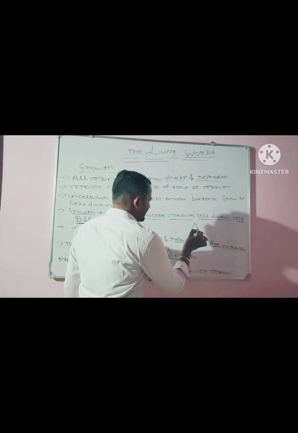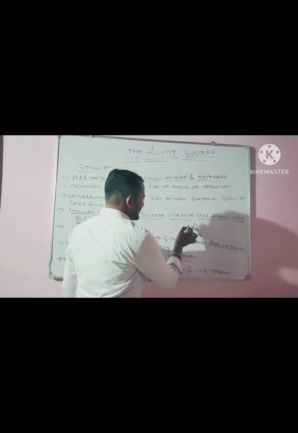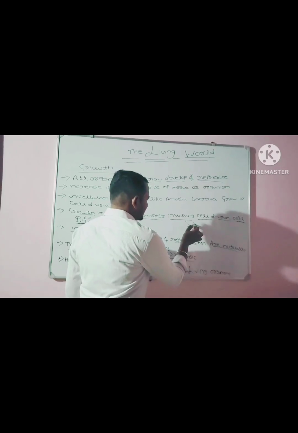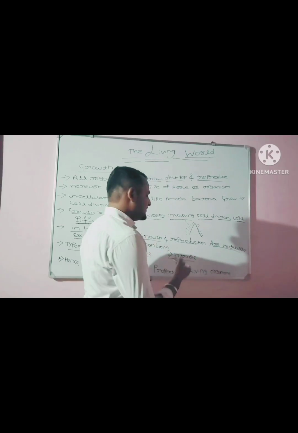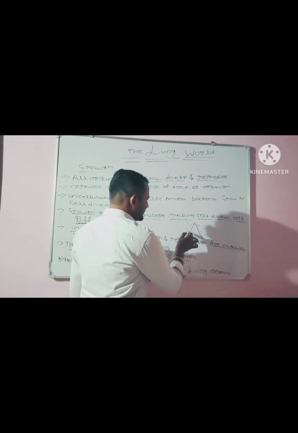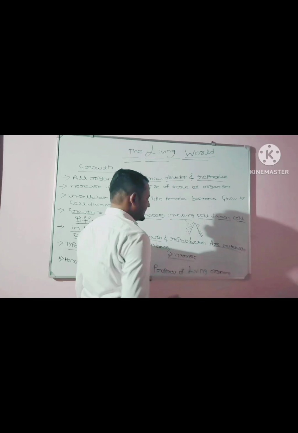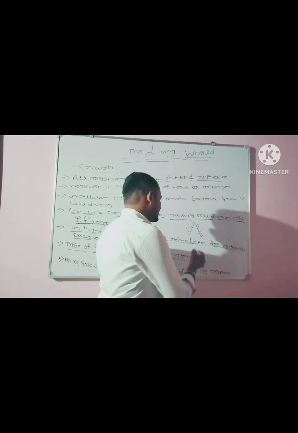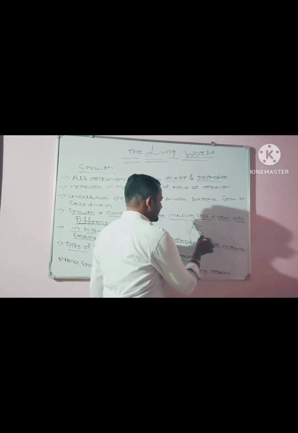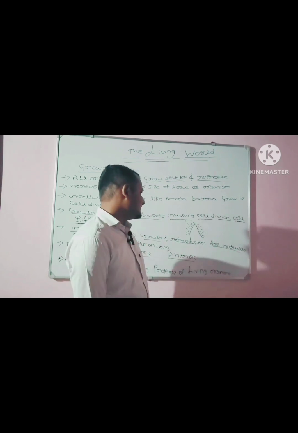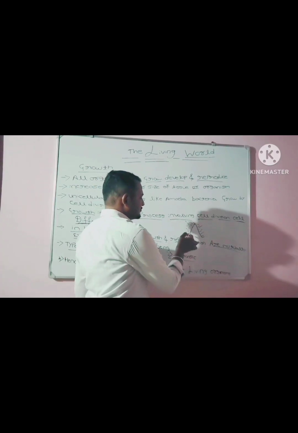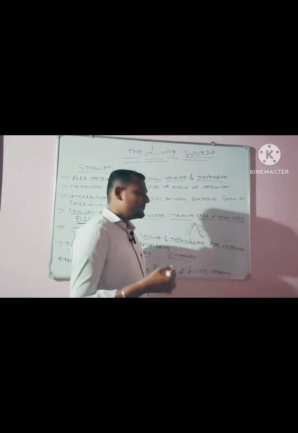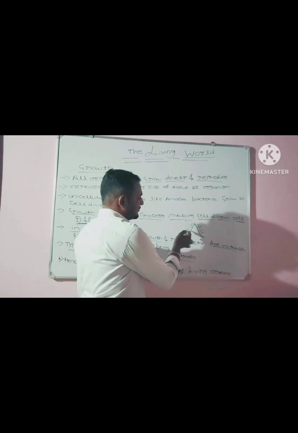On a mountain, snow is deposited. Otherwise, some sand particles are deposited on the mountain. So in this case, non-living things can also show growth, due to deposition of snow, ice, or sand particles.